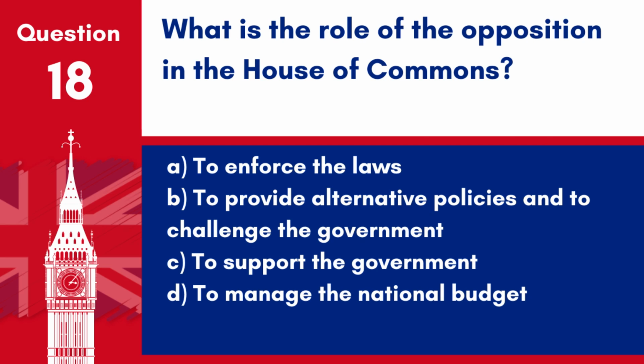Question 18. What is the role of the opposition in the House of Commons? A. To enforce the laws. B. To provide alternative policies and to challenge the government. C. To support the government. D. To manage the national budget. Answer: B. To provide alternative policies and to challenge the government. The opposition's main role is to question and hold the government to account.